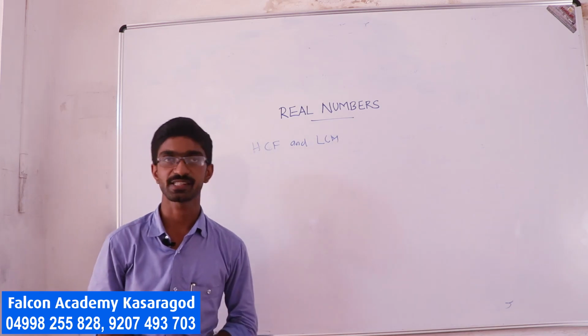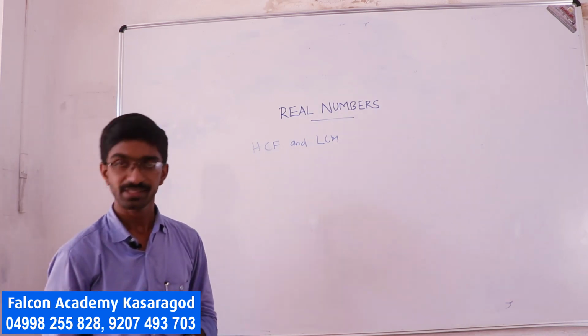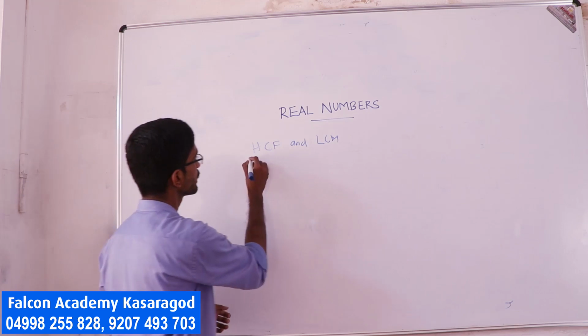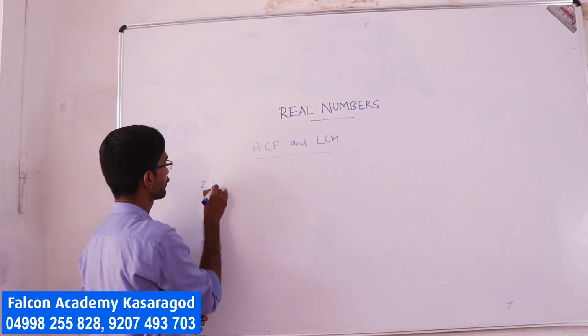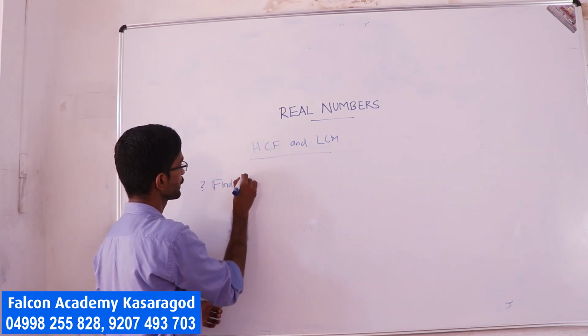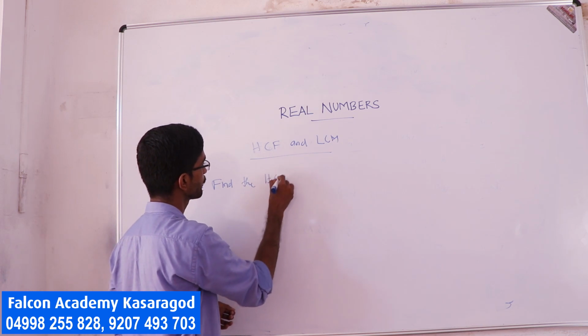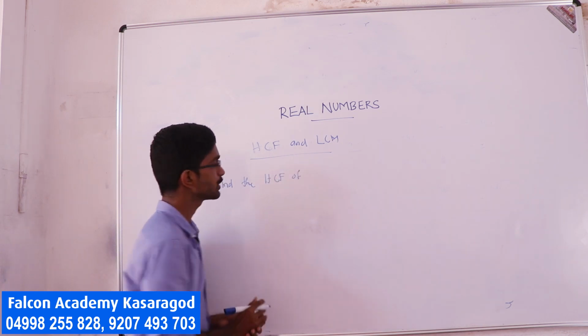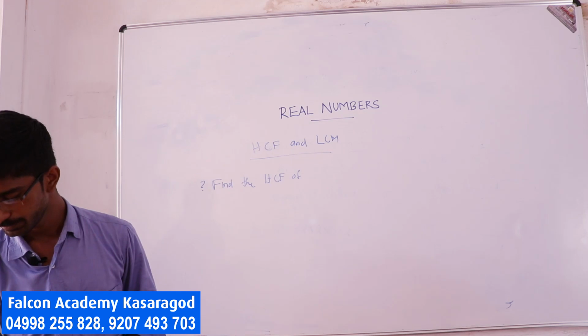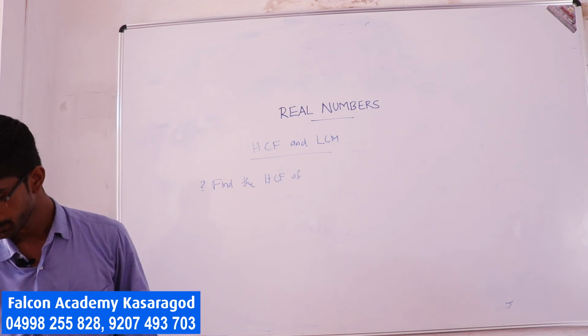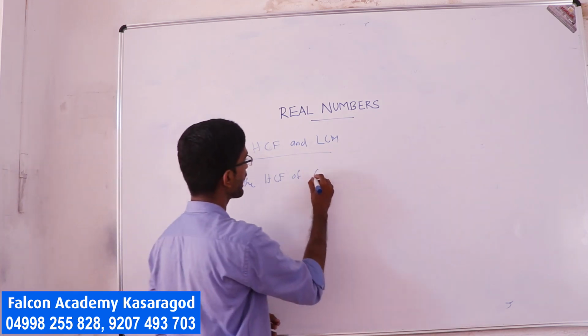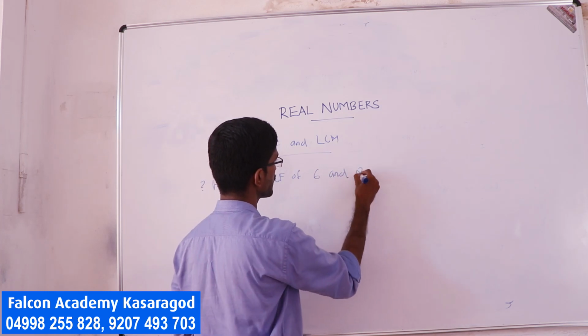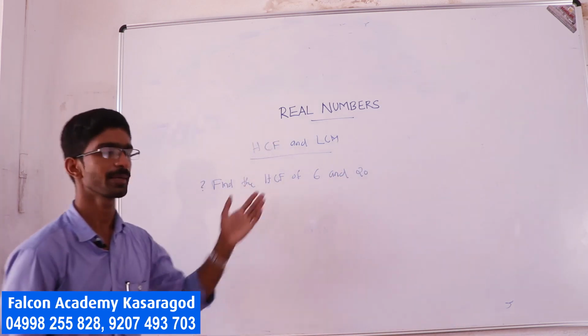Just consider the example: find the HCF of 6 and 20. Later I will come to LCM also.